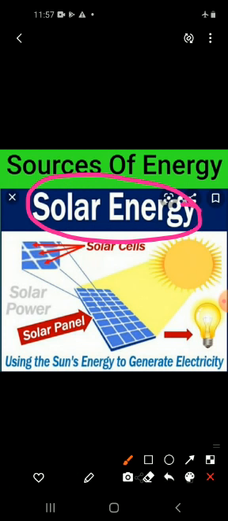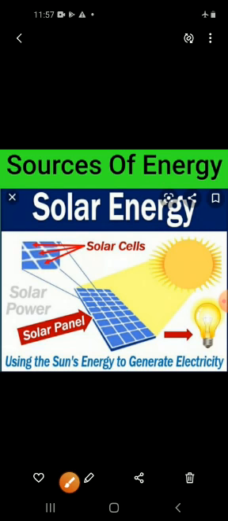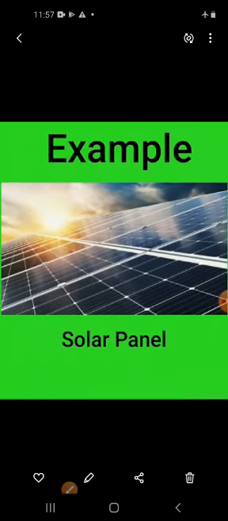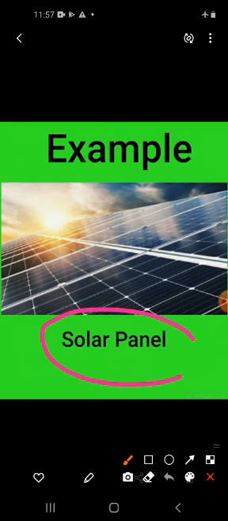The sun is the main source of energy on the earth, and the energy that we get from the sun is called solar energy. Plants use solar energy to make their food, and this energy is also used in running solar cookers, solar heaters, or solar panels.